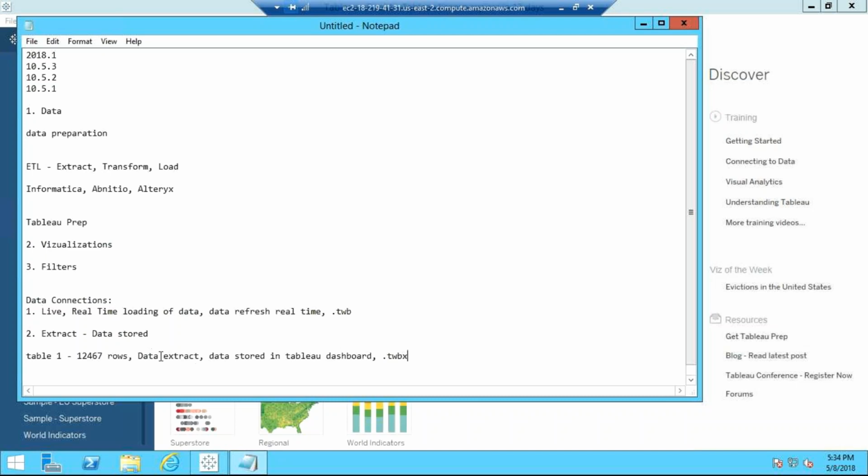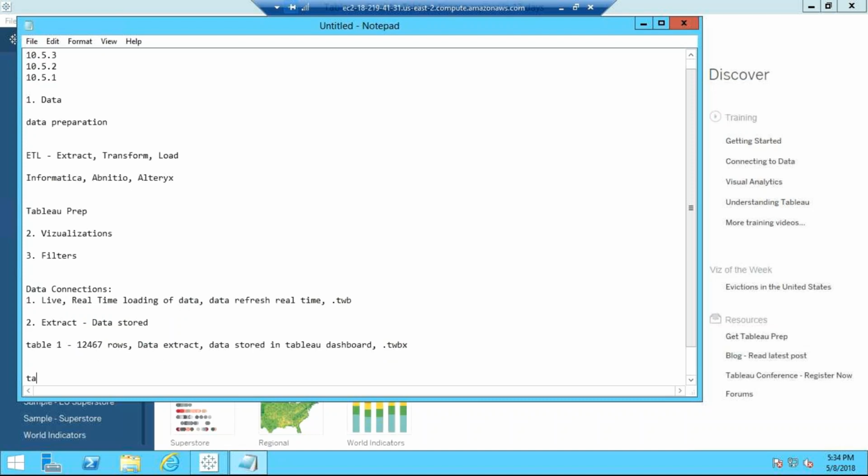Now whenever I open this dashboard, which has an extract, I will always see 1, 2, 4, 6, 7 rows. Now what happened? In the meantime, table one got new data, and it is now, let's say, 50,000 rows.